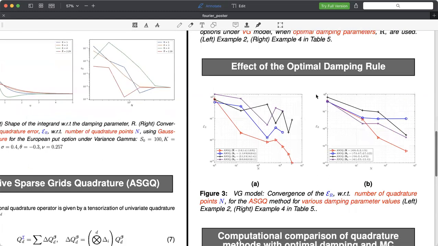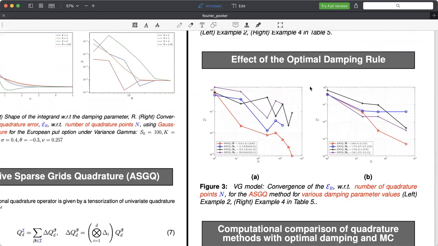As for the effect of the optimal damping rule, we observe under the variance gamma model the convergence of the relative quadrature error with respect to the number of quadrature points N for the adaptive sparse grids quadrature method for various damping parameter values. On the left, we provide example 2, and on the right, we provide example 4. You observe that for the vector of optimal damping parameters, which is illustrated by the red curve, we have the optimal convergence behavior. We have a better rate of convergence than the other methods, which also show somewhat erratic behavior for other damping parameters, which are in the neighborhood of the optimal damping parameters obtained using our heuristic rule.